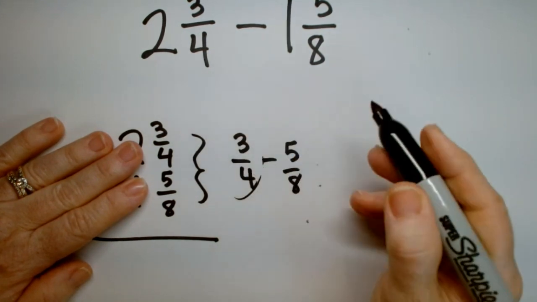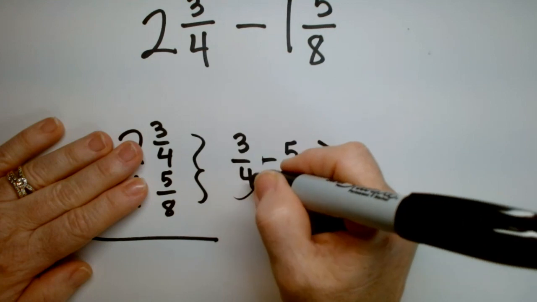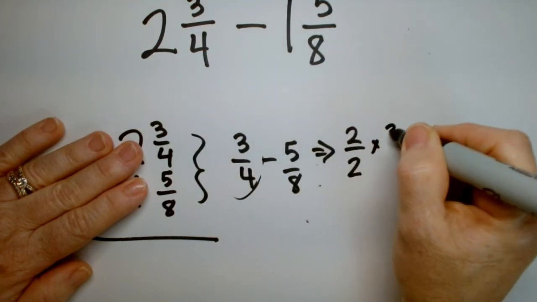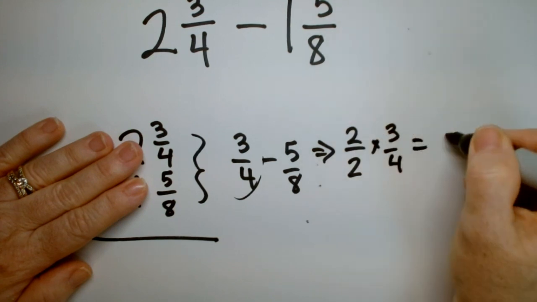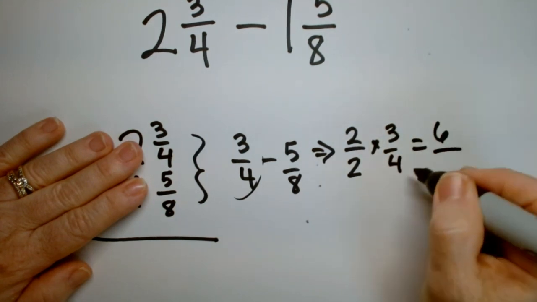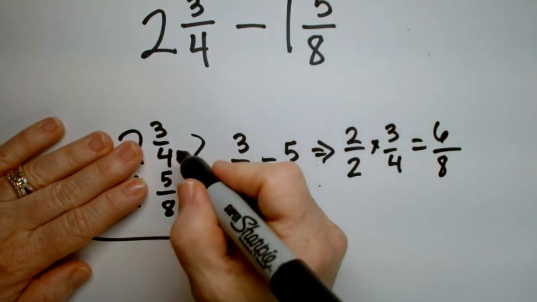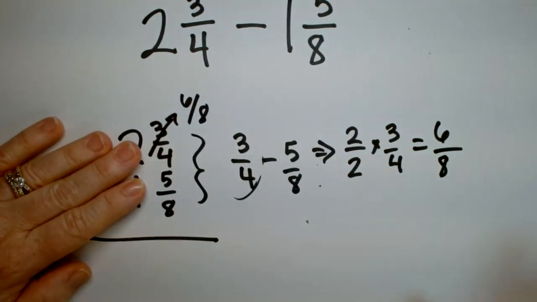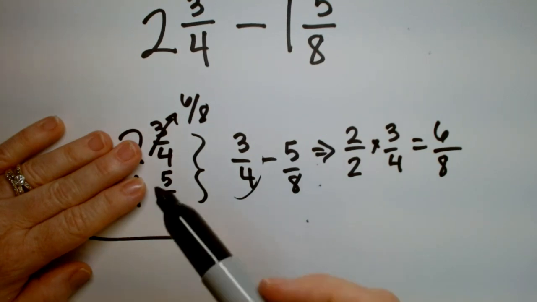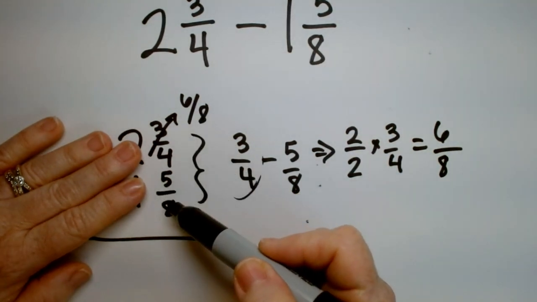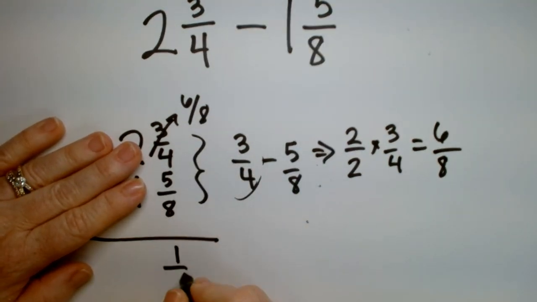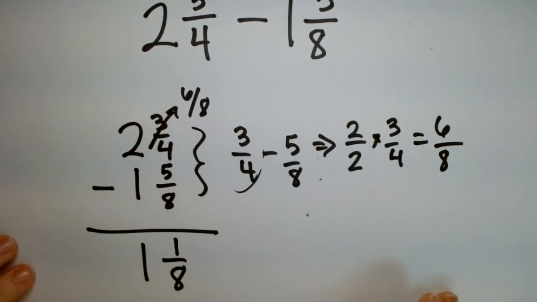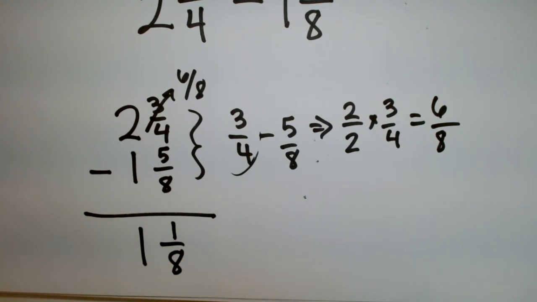So the 3 over 4, if you multiply it by 1, so 2 over 2, times 3 over 4, I get a 2 times 3, which is a 6. And this is an 8. All right, so now 3/4 has become 6 over 8 minus 5 over 8. So you tell me, what do we get? I have 6 8s and I subtract 5 8s. I have 1 8. Okay, and 1 from 2 is 1. So that's one way to do it.